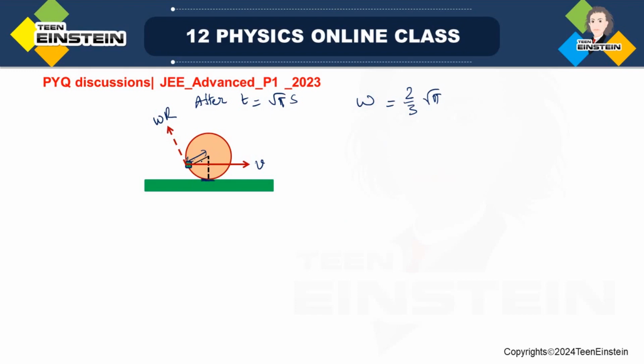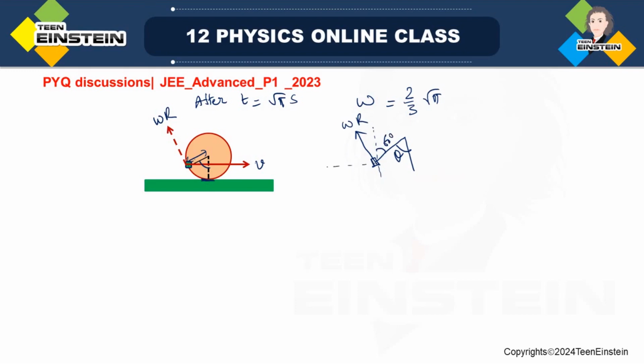Now see the situation here. This angle we have found out to be 60 degree. Okay, so this is where my stone is now. So this angle is theta degree. Now the force tangential to the stone is this one, omega r. If I draw this perpendicular, so this 60 degree, so this also will be 60 degree.